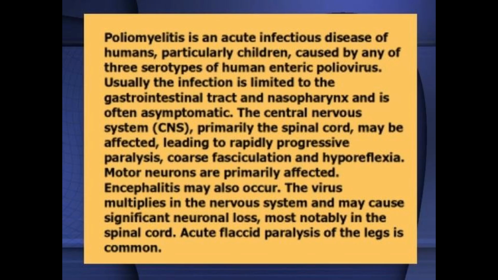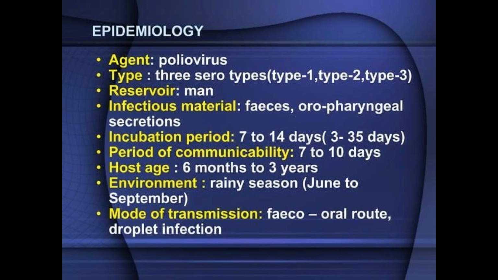Polio is an acute infectious disease. Epidemiology. Agent: poliovirus, 3 serotypes, type 1, type 2, type 3. Reservoir: man. Infectious material: feces, oropharyngeal secretions. Incubation period: 7 to 14 days, 3 to 35 days. Period of communicability: 7 to 10 days. Host age: 6 months to 3 years. Environment: rainy season, June to September. Mode of transmission: fecal-oral route, droplet infection.